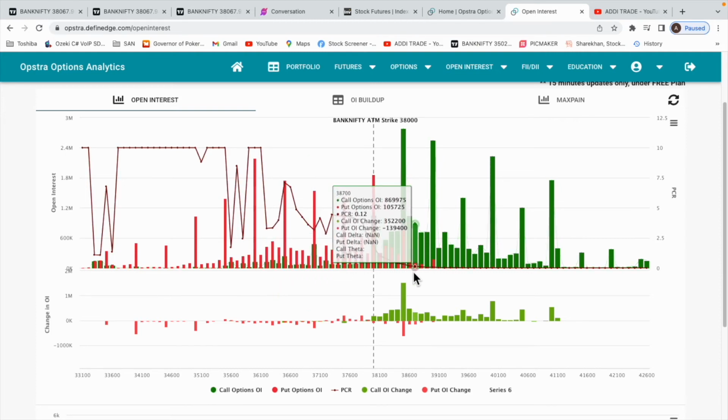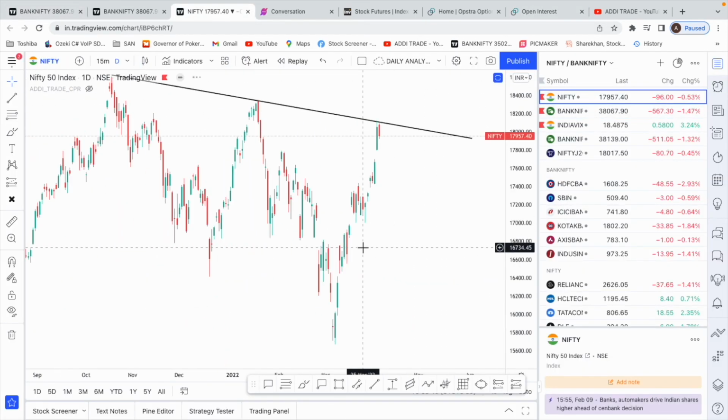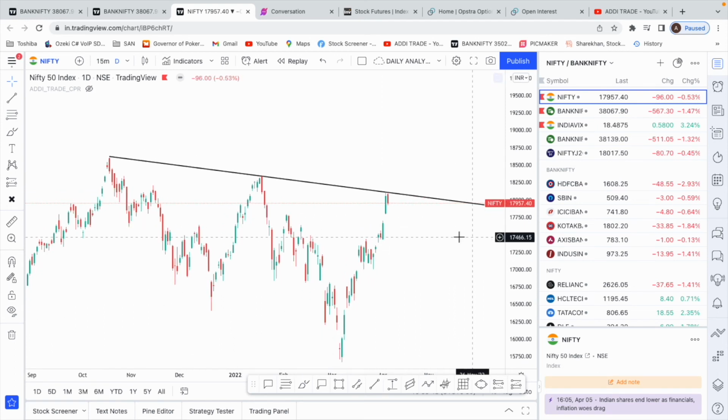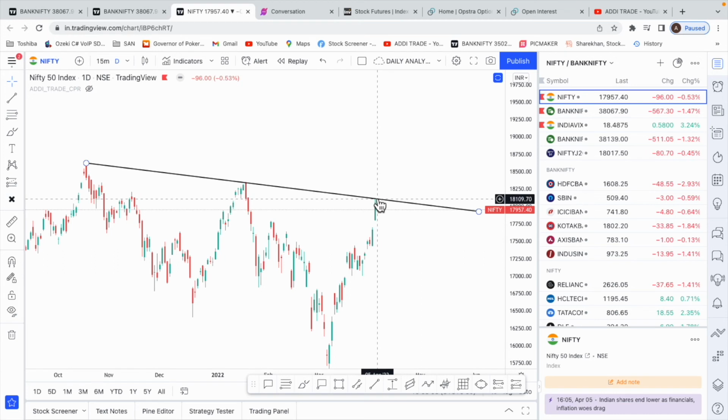Now looking at the Nifty chart for tomorrow, this is the daily chart of Nifty, and from the past couple of my analysis videos, I've been showing this trend line. If we come up, we'll have to see how the price reacts at this point. As of now, it does look like it's rejecting this black trend line. We have exactly kissed that trend line, and we have started falling. So we'll have to see how the price reacts tomorrow, if we get a follow-up on the downside, or are we going to break this trend line on the upper side.